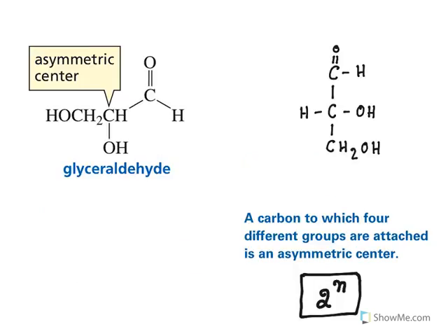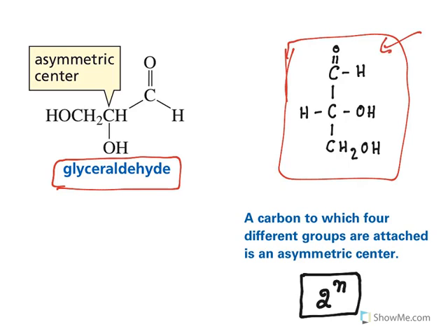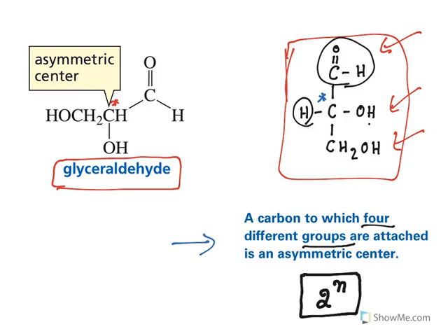Moving further, now see, this is the simplest carbohydrate. This is glyceraldehyde. Aldehyde functional group is there and alcoholic groups are there. Now in this glyceraldehyde, this carbon is known as asymmetric carbon. Asymmetry means a carbon to which 4 different groups are attached is known as an asymmetric center. This carbon has an aldehyde group here, a hydrogen here, a hydroxyl group here, and a methoxy group here. So 4 different groups are attached, hence this carbon is known as asymmetric center or asymmetric carbon.